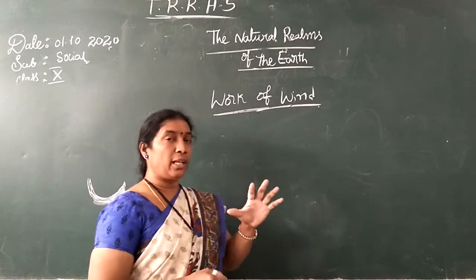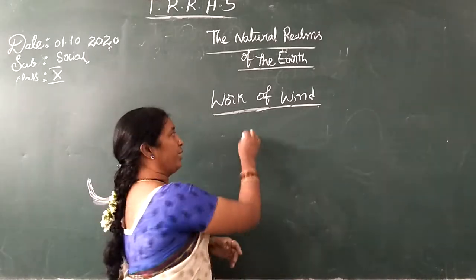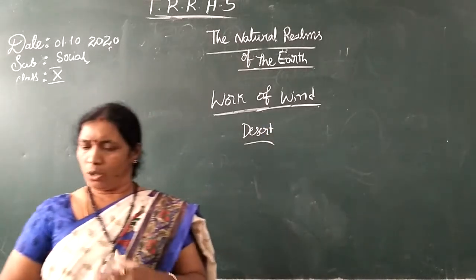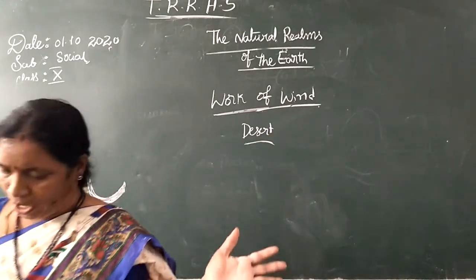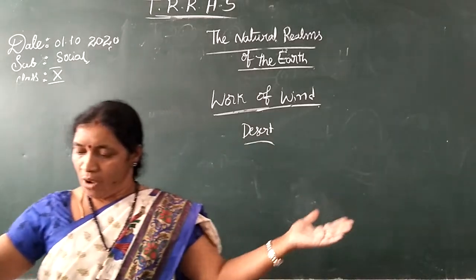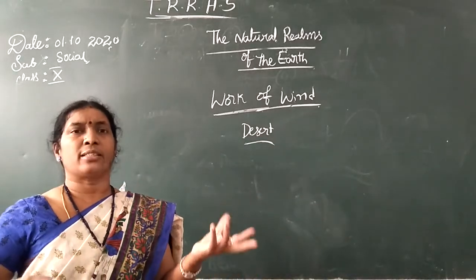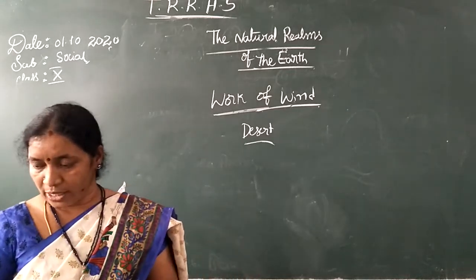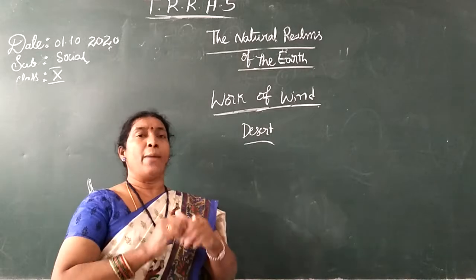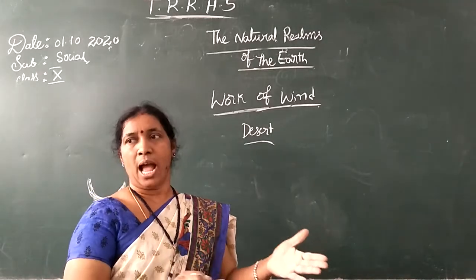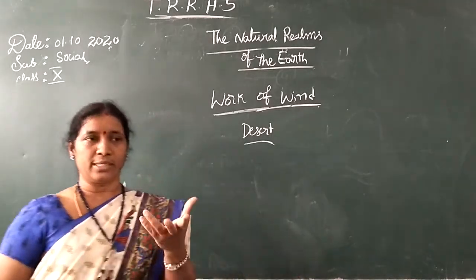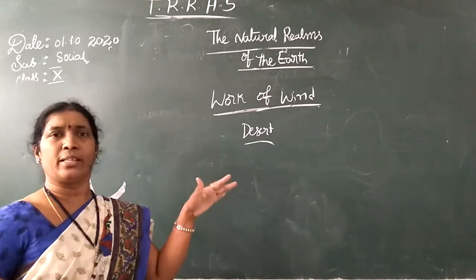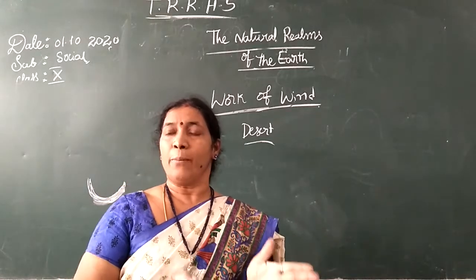For example, particularly in sand areas, those are deserts. What is meant by desert? You all know what is meant by desert. An enlarged open area characterized by very little water and less vegetation, scarcity of water and less vegetation, mostly covered with rocks and sand. Particularly sand. You have seen many, and the wind plays a dominant role here.